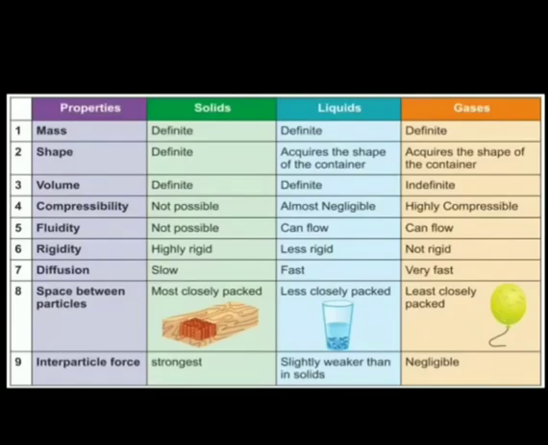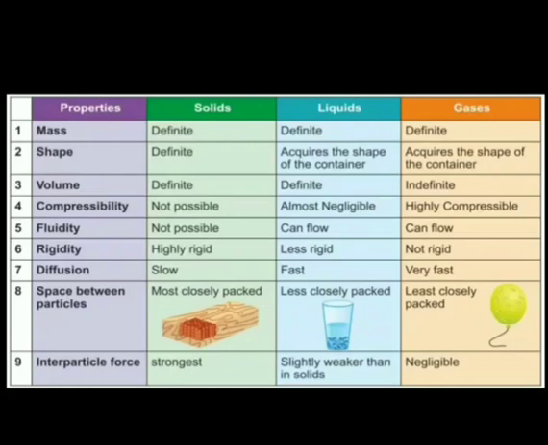Now we discuss the general properties of the three states of matter, that means the comparison between solid, liquid and gases. What are the general characteristics of solid, liquid and gases? As we know, all matter, solid, liquid and gases, has mass.